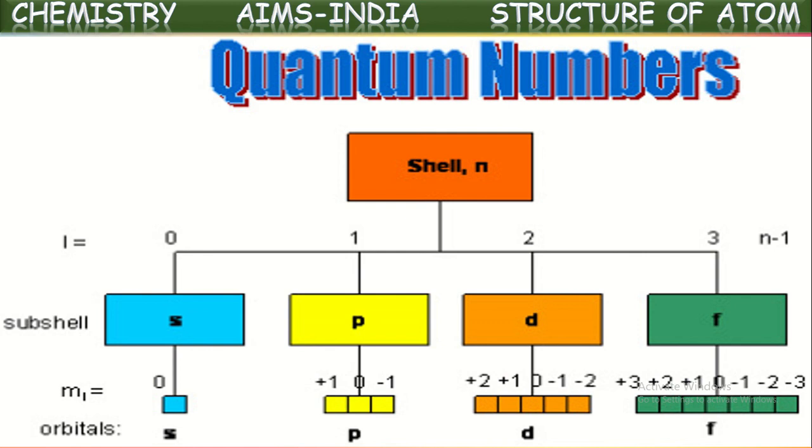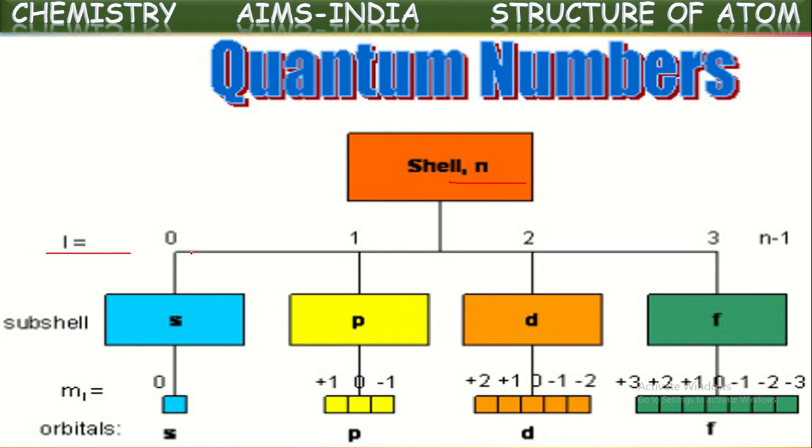See the overall picture of the quantum numbers. First, the shell or the orbit is represented by the first quantum number, the principal quantum number, and it contains different subshells. Those subshells are represented by the azimuthal quantum number 0, 1, 2, 3. 0 means s subshell, 1 means p subshell, 2 means d subshell. In this way, subshells are represented with the azimuthal quantum number l.